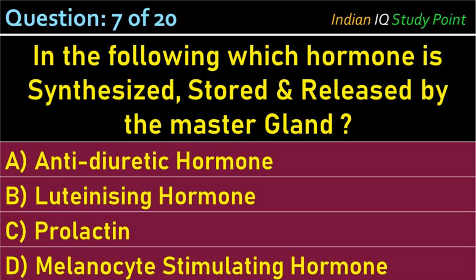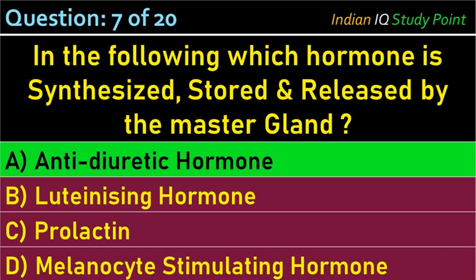Coming to the next question, in the following, which hormone is synthesized, stored and released by the master gland? Option A, antidiuretic hormone. B, luteinizing hormone. C, prolactin. D, melanocyte stimulating hormone. And the correct answer is option A, antidiuretic hormone.